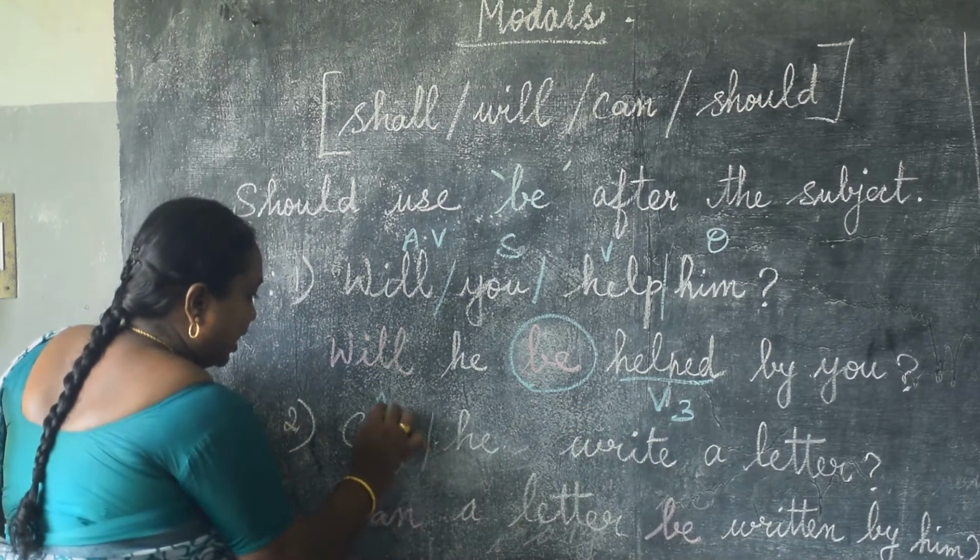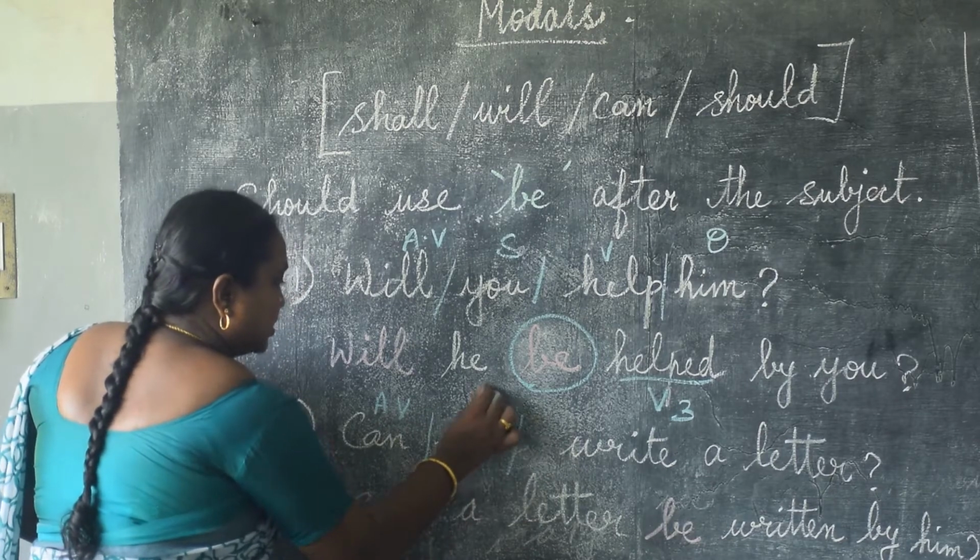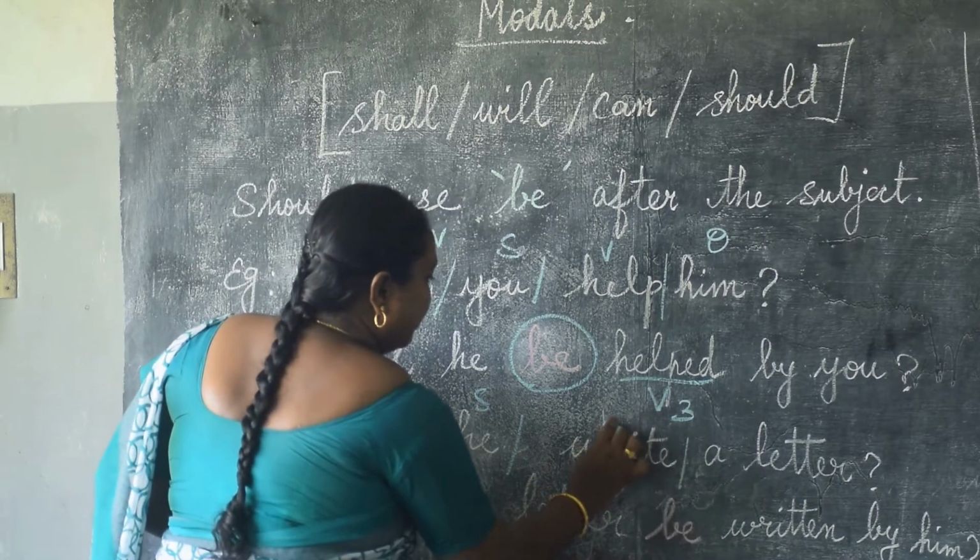As usual, can is the auxiliary verb, he is the subject, write is the main verb.